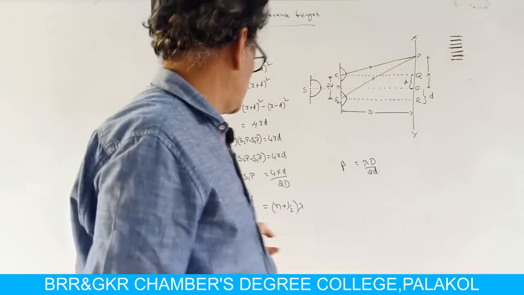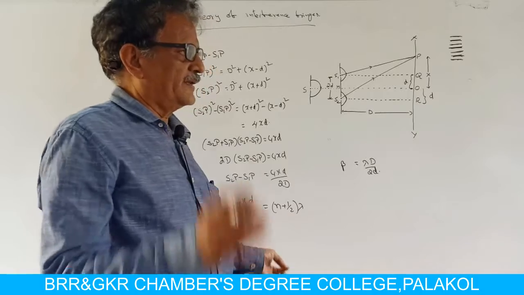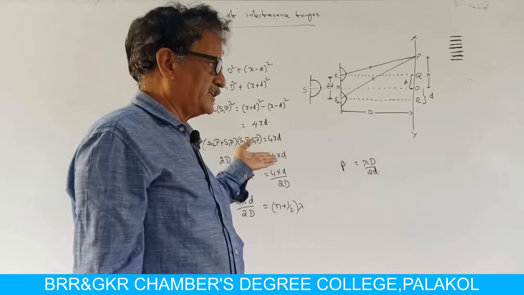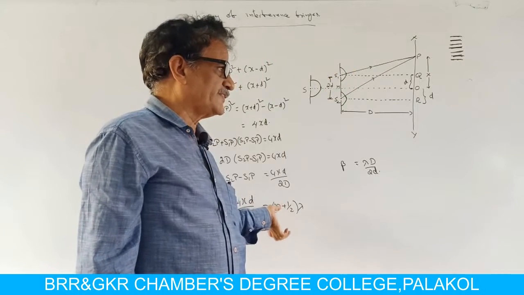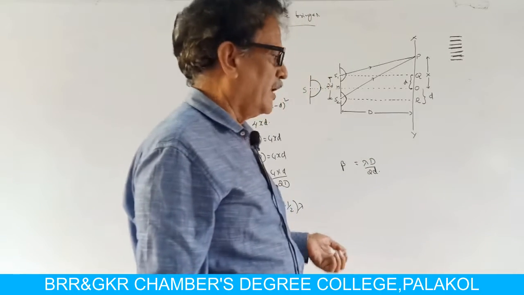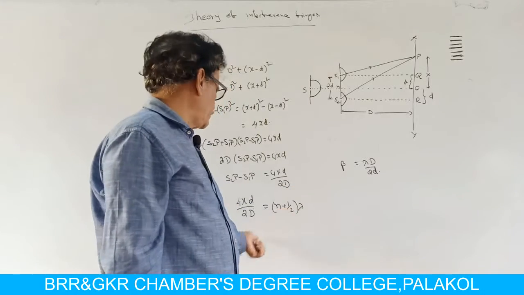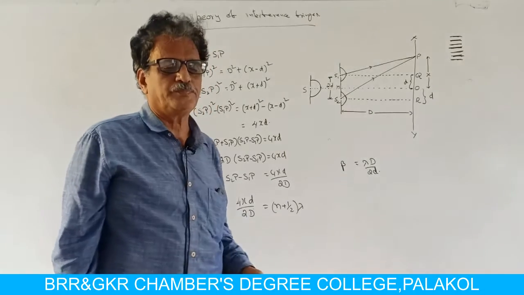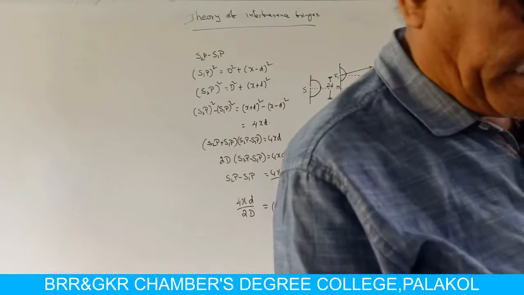By using this condition, we can get an expression for x1 and x2. Here, x1 and x2 are the positions of dark fringes. In the first case, they are the positions of the bright fringes. So, the distance between two successive dark fringes is also equal to lambda D by 2d. How do we get this? By means of x2 minus x1, applying the condition for destructive interference, which is also equal to lambda D by 2d.